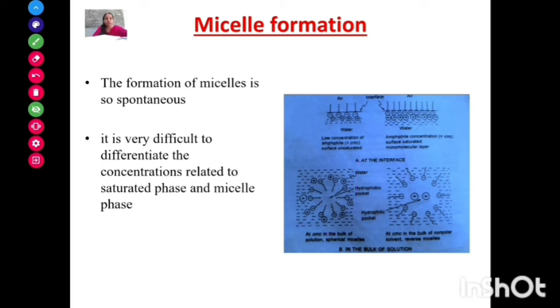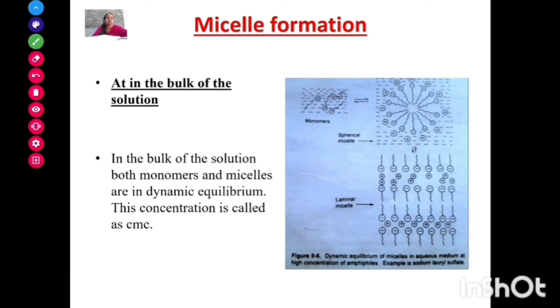Actually, the formation of micelles is spontaneous. It is very difficult to differentiate the concentrations related to the saturated phase and the micellar phase. In the bulk of the solution phase, both the monomers and micelles are in dynamic equilibrium, and this concentration is also known as critical micellar concentration.